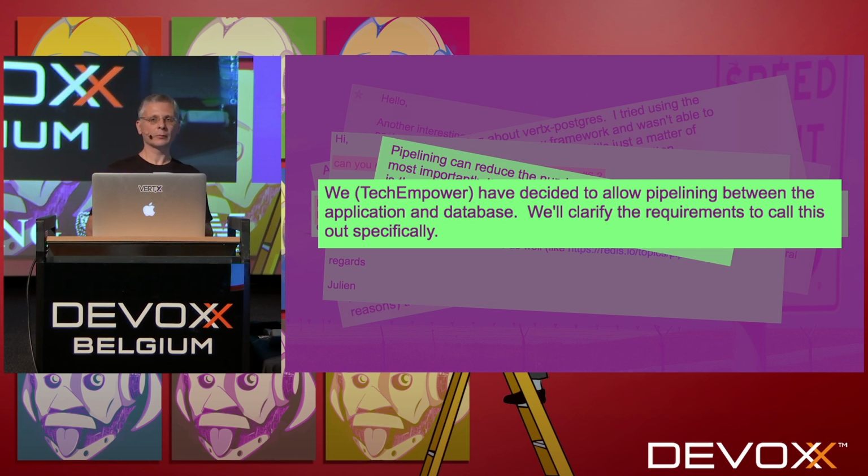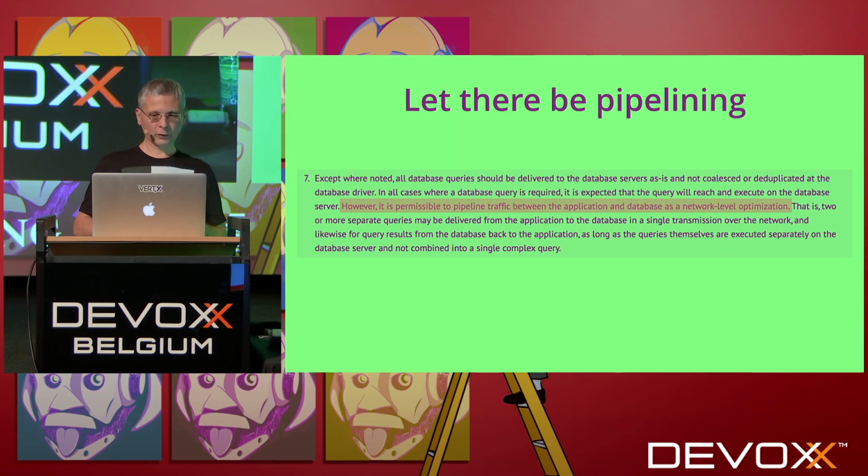Actually, if you look at a database like Redis, most Redis clients have been using pipelining for many years and successfully. So that's just the conclusion. Now, if you go in the rules, there is one that says, however, it is permissible to pipeline traffic between the application and the database as a network level optimization.